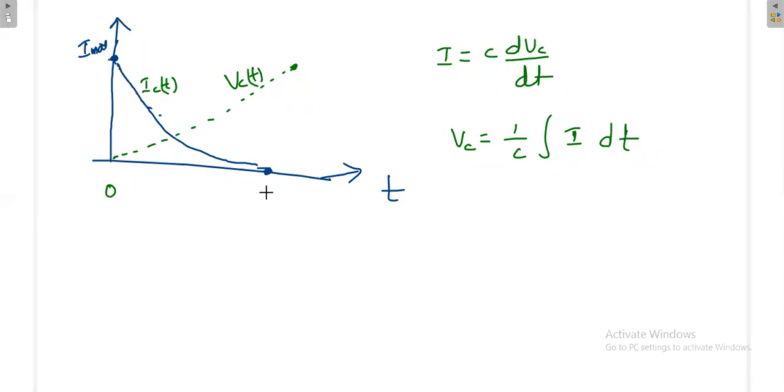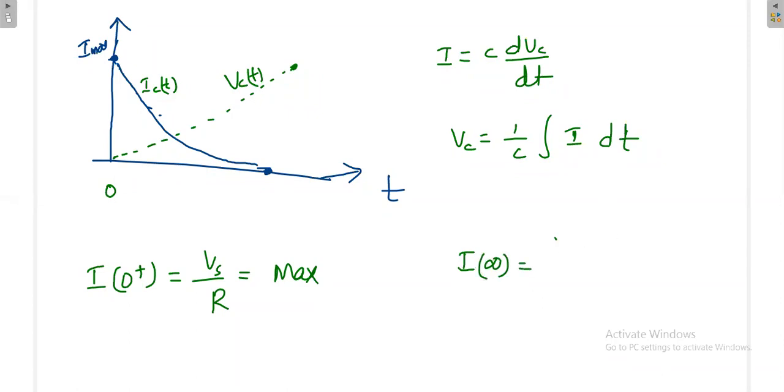Now, what is the idea we got finally? Once you have a capacitor circuit, at t equal to 0 plus, your current is Vs divided by R simply. That is the maximum current. The current will be maximum at t is equal to 0. And then what is the current at the end? At infinity, the current will be 0, because the source voltage and capacitor voltage are both the same. That's why the current is finally 0.